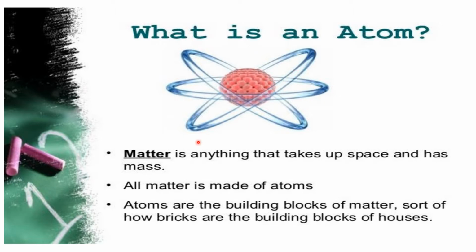And what does matter mean? Matter is anything that takes up space and has mass. We know that matter can exist in three different forms: solid, liquid and gases, and it can occupy space. It also has mass, and all matter is made of atoms.